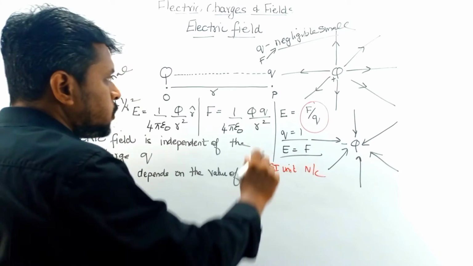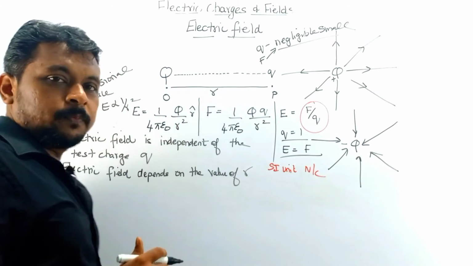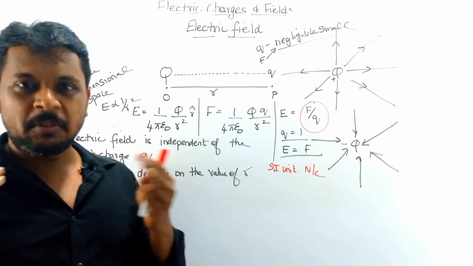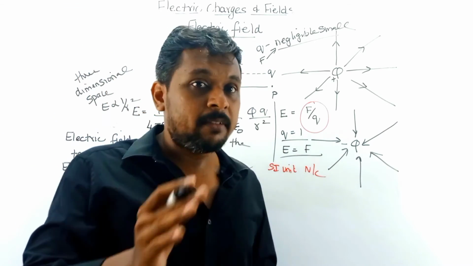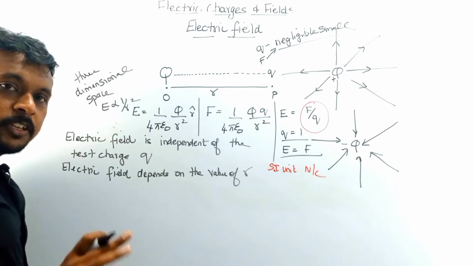Depending upon this charge, it should not be disturbed, because if some kind of force acts on this charge, its position is being disturbed. So it will not help us in finding the value of the electric field correctly. So this particular charge should be stationary.